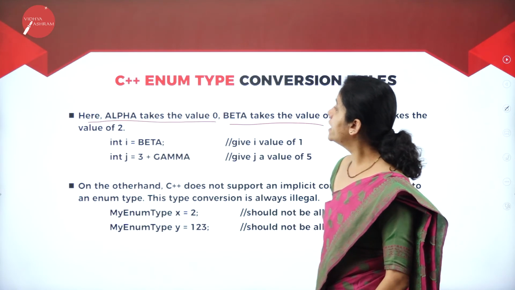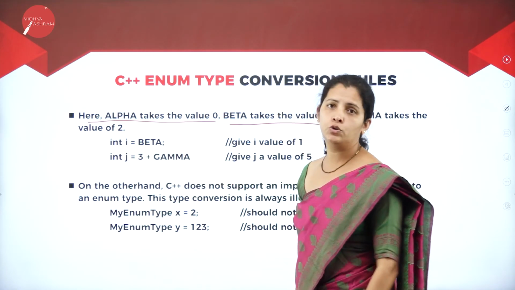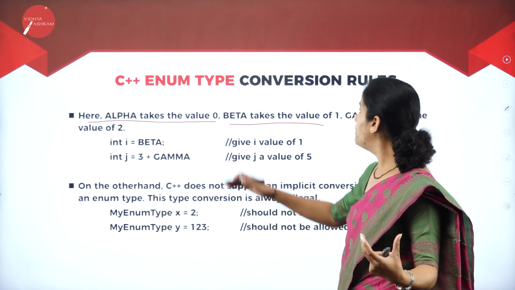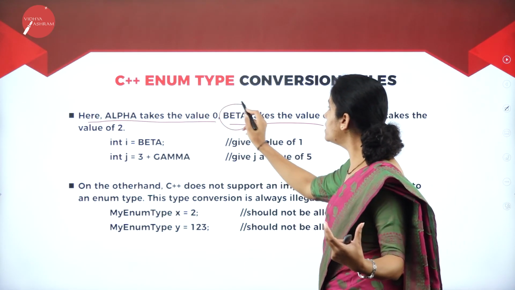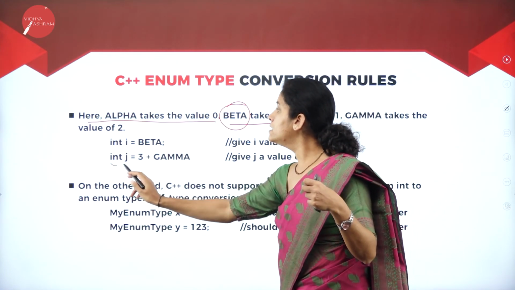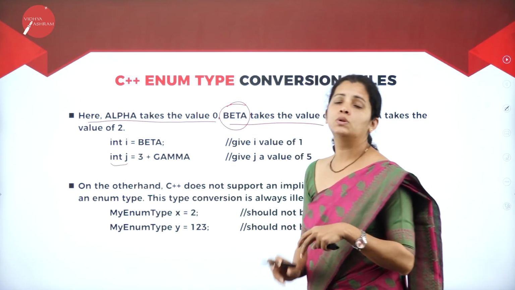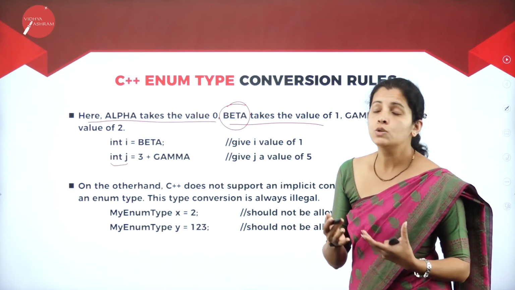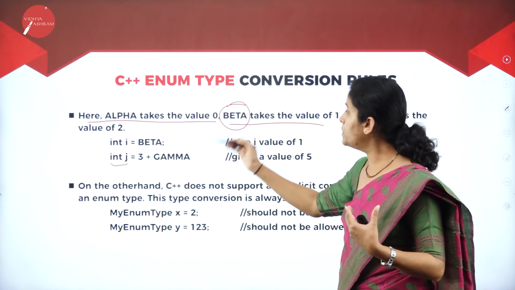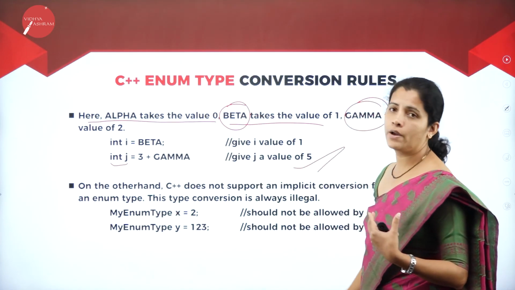If I write int i equal to beta, then what I'm going to get? I'm going to get the beta value. So what is the beta value here? It is 1. And if I write j equal to 3 plus gamma, so what's the value for gamma here? It is 2. 2 plus 3, it is 5.